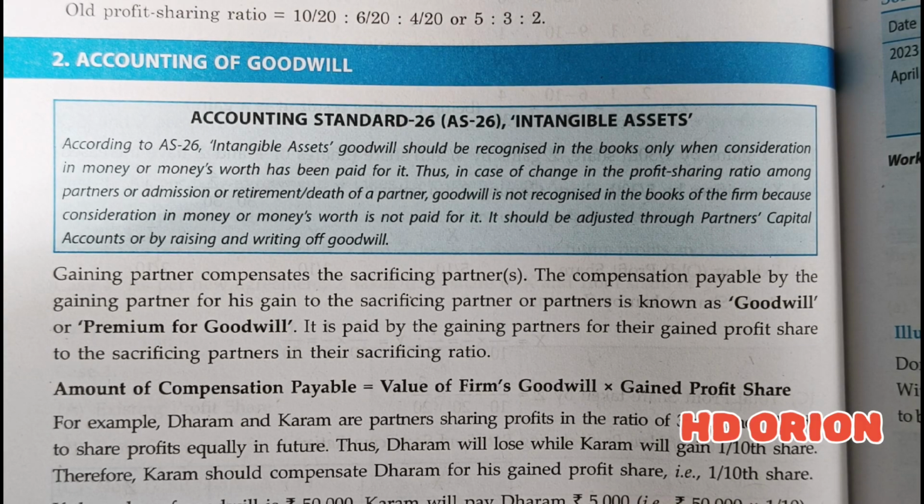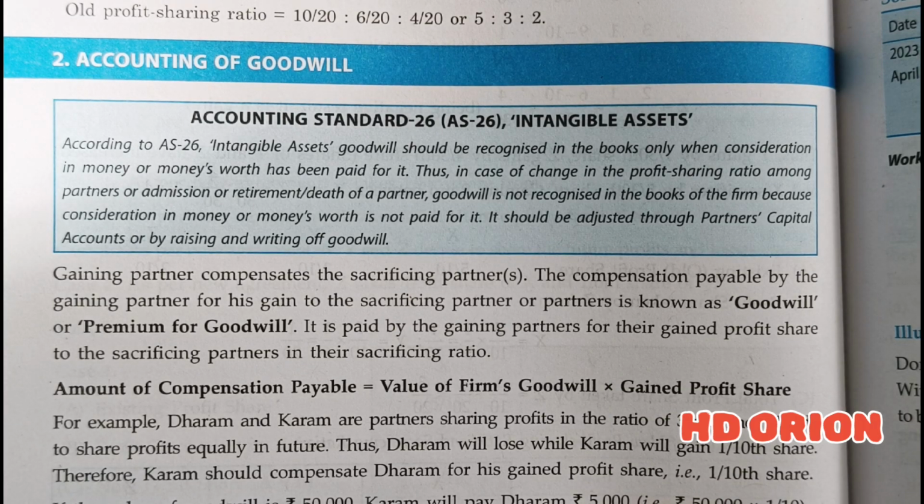But there is another type of goodwill which is purchased from outside. If a goodwill is purchased from outside for money consideration, then it has to be recorded in the books and shown as a debit balance because it is an asset. But otherwise, in our case, like in the change in the profit sharing ratio among existing partners, goodwill is not purchased from outside.